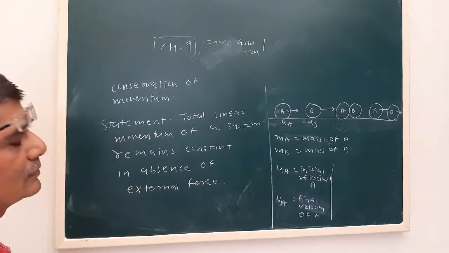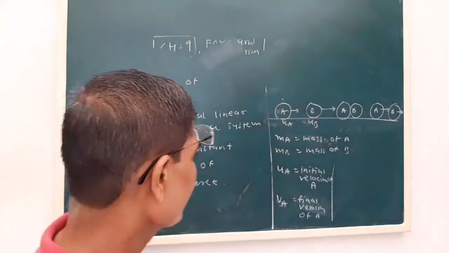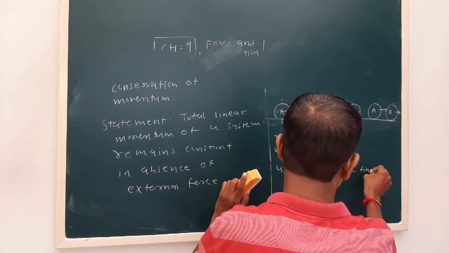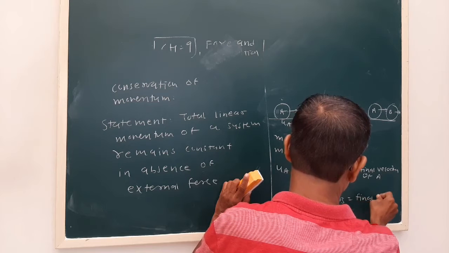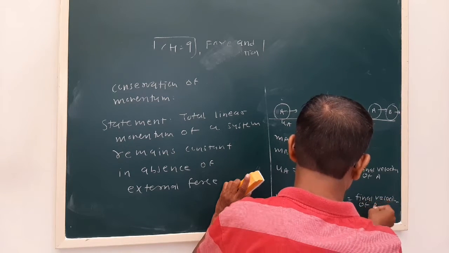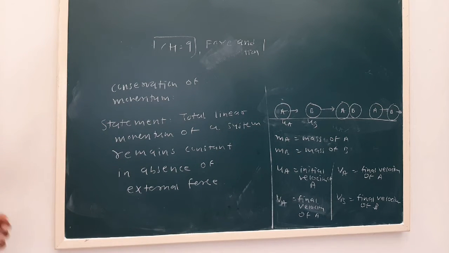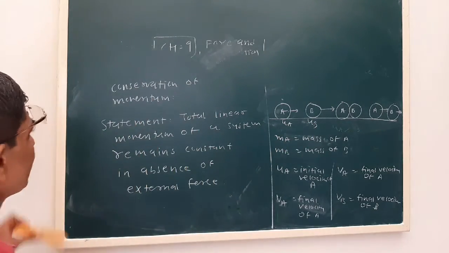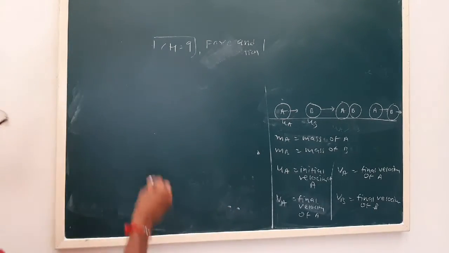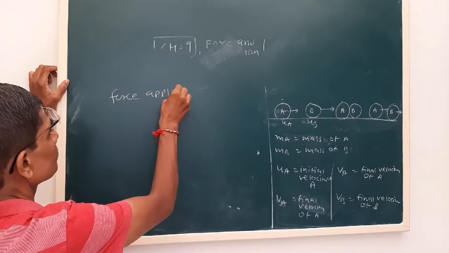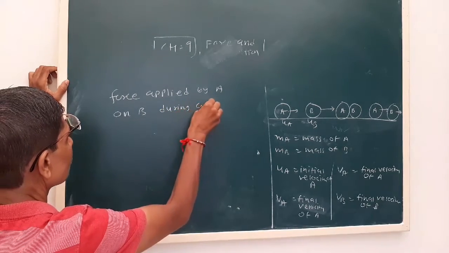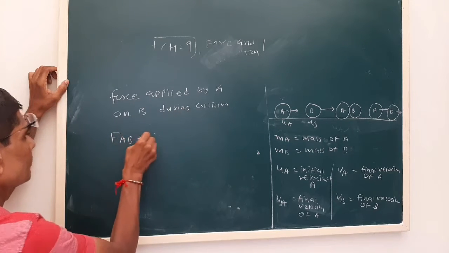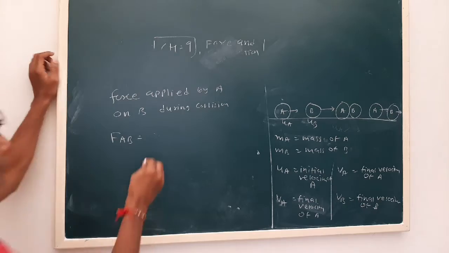Let v_A be the final velocity of A and v_B the final velocity of B. Now see what will be the force applied by A on B during the collision. The force applied by A on B is F_AB.